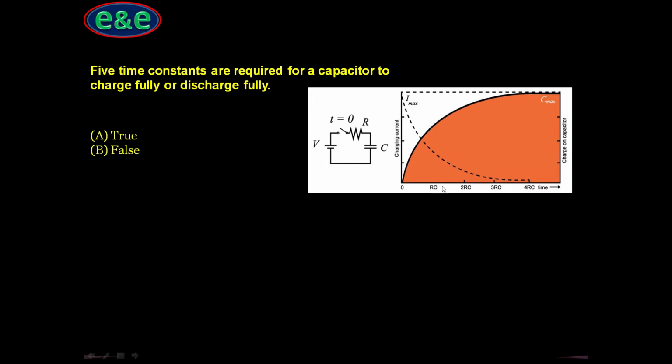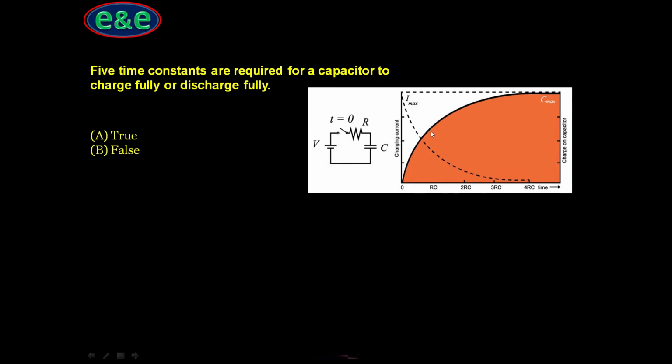Let's see this charging and discharging graph of a capacitor. The time constant is the time taken by the capacitor to charge to 63% of the total value.